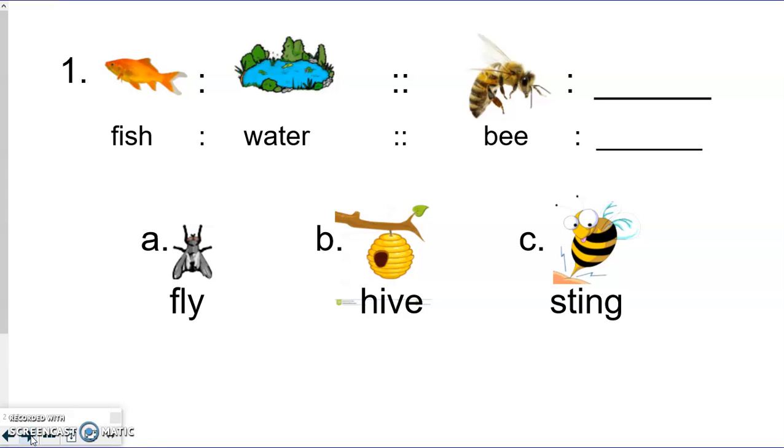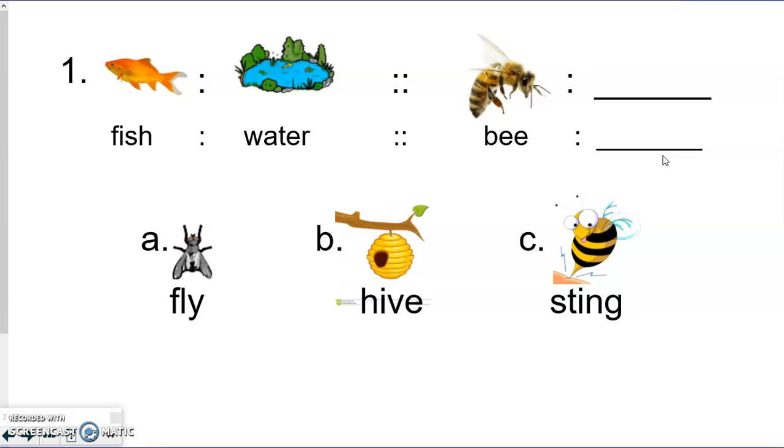Look at this example. Fish is to water. So, our task is to first decide how fish and water relate. Remember, in these verbal analogies, we're looking at location. So I can verbalize this. I can turn it into a sentence, and I could say, fish lives in water. So fish is to water as B is to blank. So if I said, fish lives in water, I would use that same sentence, and I could say, B lives